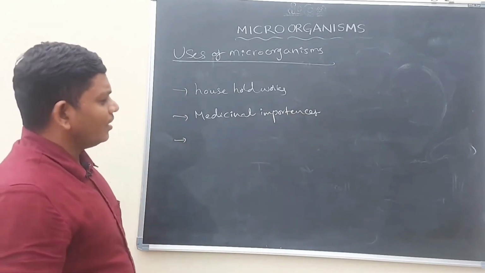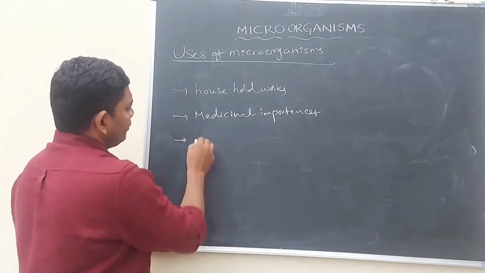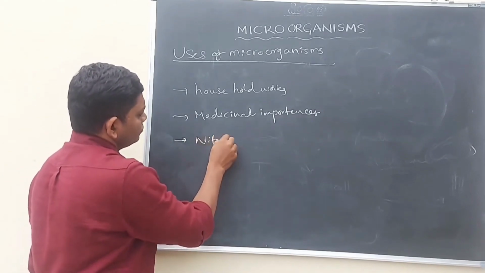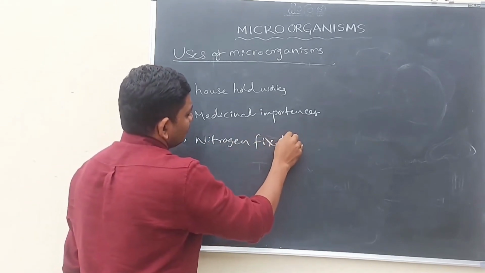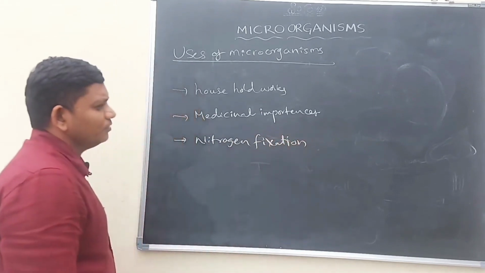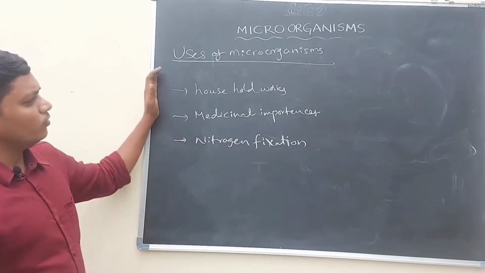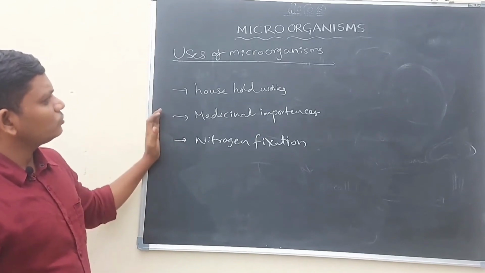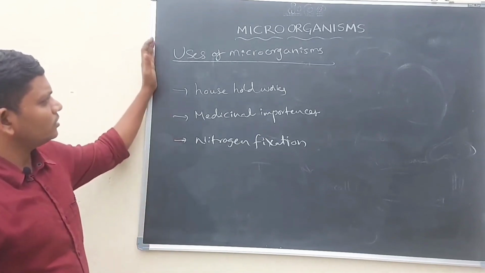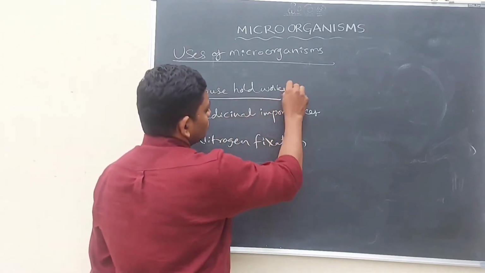Some are useful in nitrogen fixation. Let us discuss one by one. So household works and the medicinal importances and nitrogen fixation, all these relate to microorganisms. Let us discuss the first one, household works.